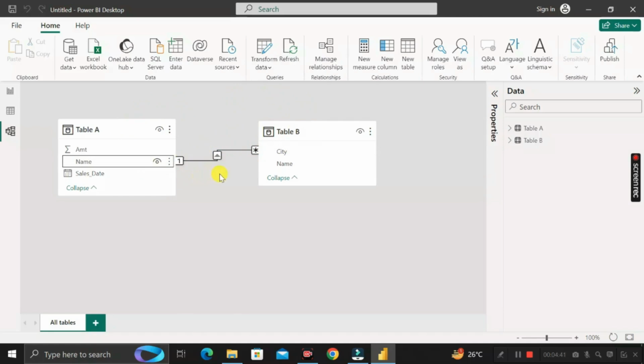And remember, I am telling you again and again, before implementing this step, before deleting the duplicate records from any one of these tables, you have to make sure that deleting those records should not affect your report. So make sure of that before you delete those records. These are the two methods with the help of which you can handle many to many relationships while creating your Power BI report.